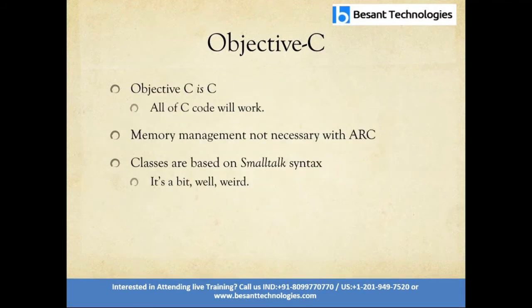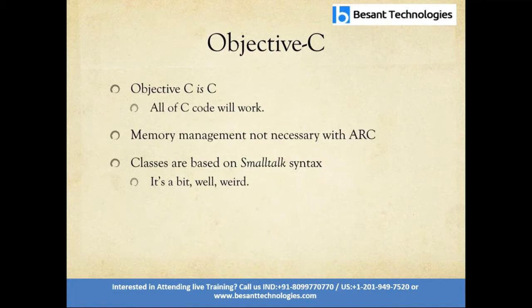Objective-C, as already said, is based on the C language. So Objective-C is a C, and all C code will work. Memory management is not necessary with ARC. ARC is automatic reference counting. Otherwise, Objective-C supports only MRC, manual reference counting, so each object or variable should be deallocated after it is removed from the scene.